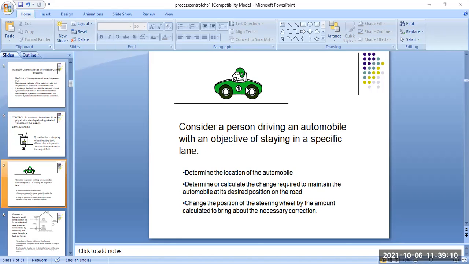Then it determines or calculates the change required to maintain the automobile at its desired position on the road. Then it changes the position of the steering wheel by the amount calculated to bring about the necessary corrections. This is a specific example of control action in control industries.